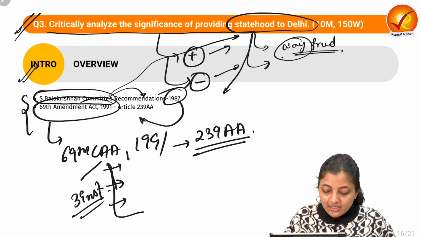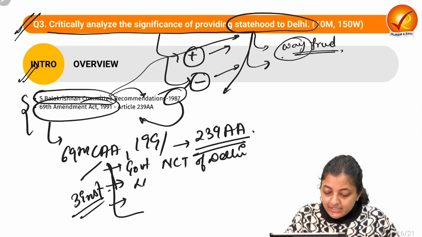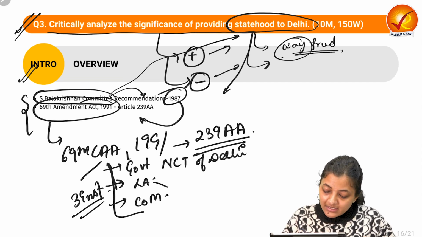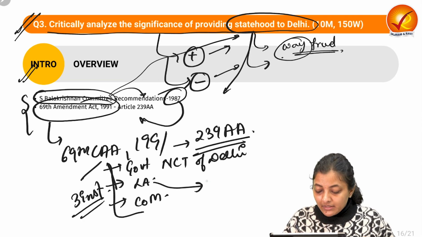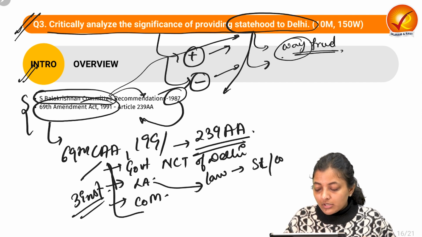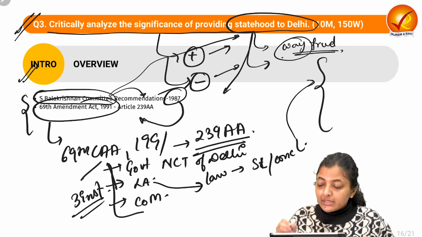The first one is the Government of NCT of Delhi, the Legislative Assembly, and the Council of Ministers. So this Legislative Assembly can make laws on matters in the state list or the concurrent list, except in matters pertaining to three things.